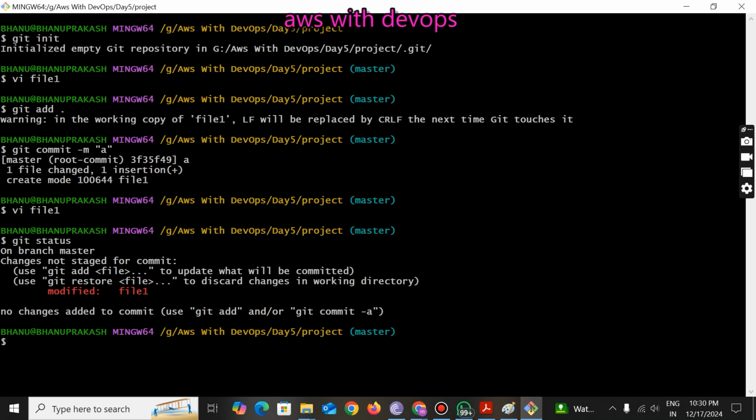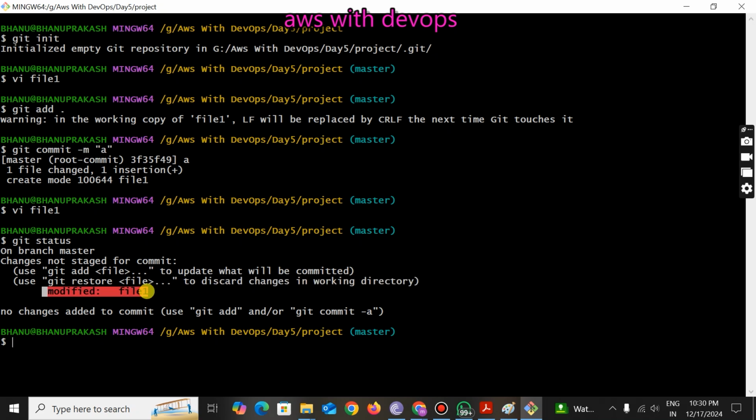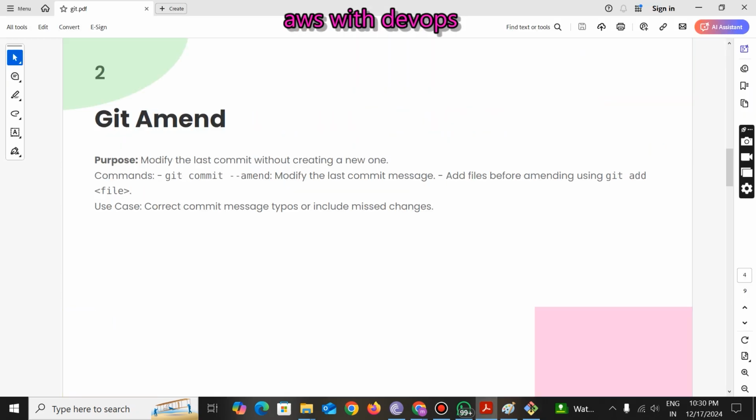So again, what will the developer do? For the same file, he will do one more commit. But a new commit should not happen this time. The commit should remain the same, but only the modification should happen, right? For that, what is the command? git amend. Purpose: modify the last commit without creating a new one. So git commit --amend modifies the last commit message, and add the files before amending using git add, right?